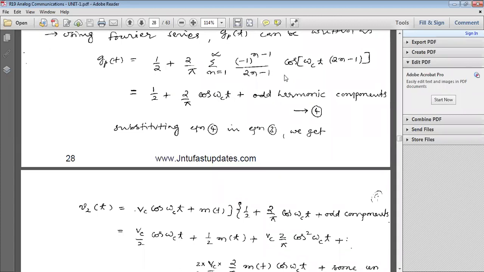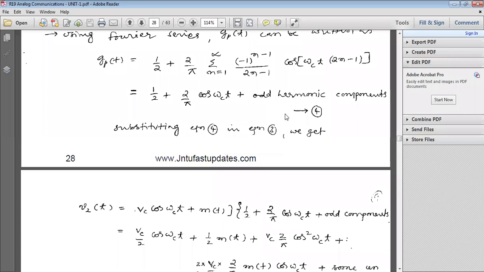For n equal to 3, again we have some value. So totally, here we consider only odd harmonic components. For even harmonic components, this term becomes 0. So finally, we can consider it as 1 by 2 plus 2 by pi cos omega ct plus odd harmonic components.